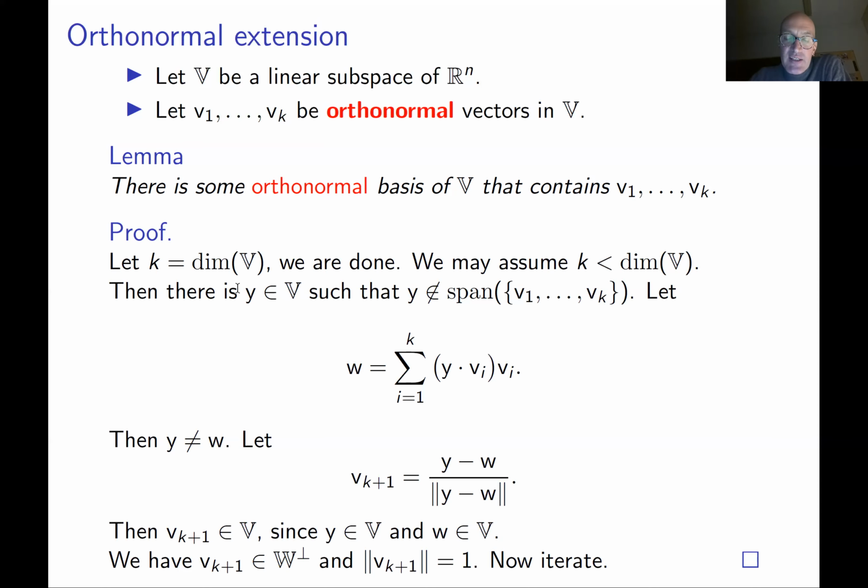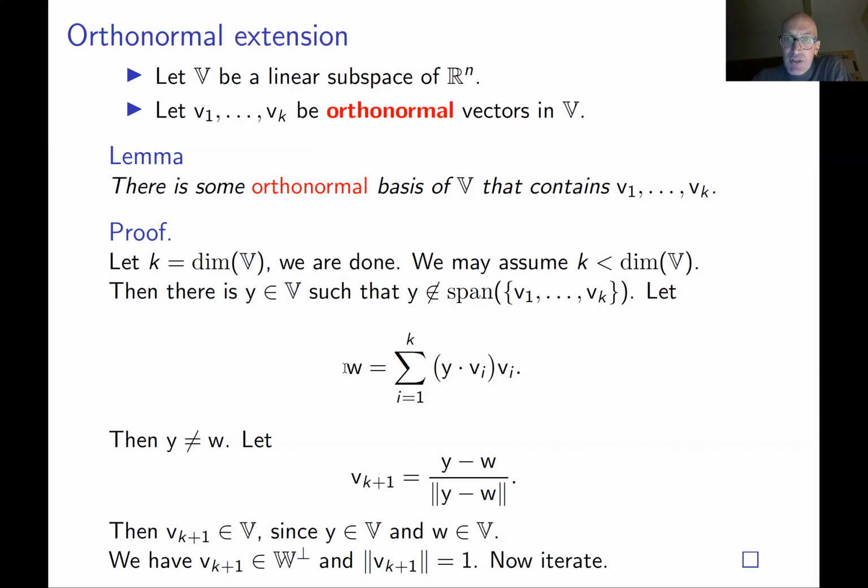And then we take this. We already know that this is the orthogonal projection w of vector y onto this span. By definition, this vector is contained in the span of v1, ..., vk, and the difference y minus w is orthogonal to this span, by the previous lemma on the previous slide.